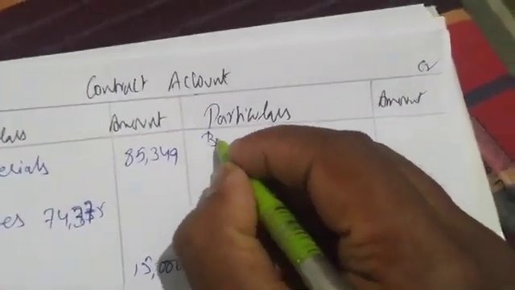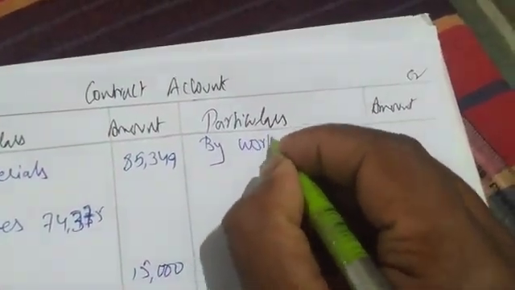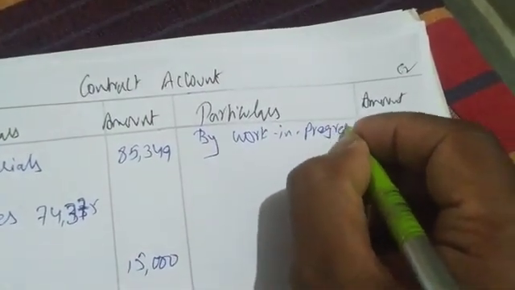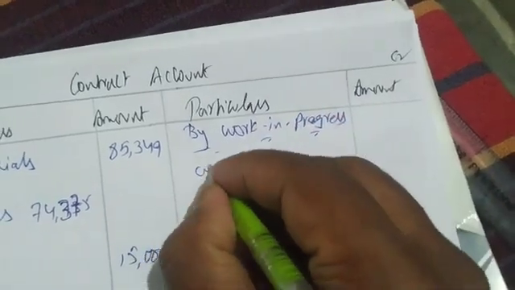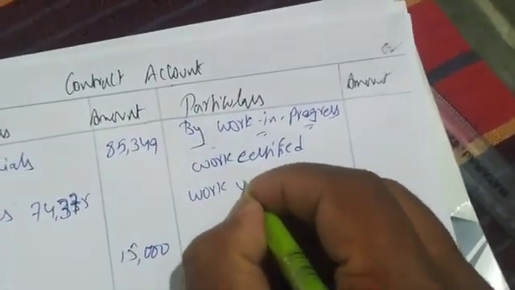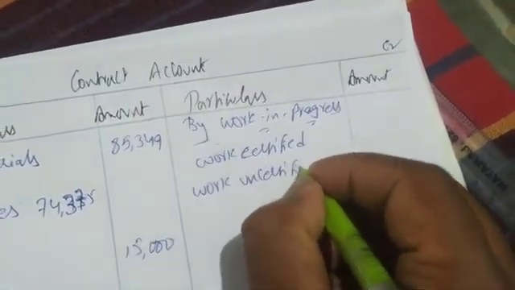Next, work certified by architects. Writing on the credit side by work in progress. Work certified, work uncertified.